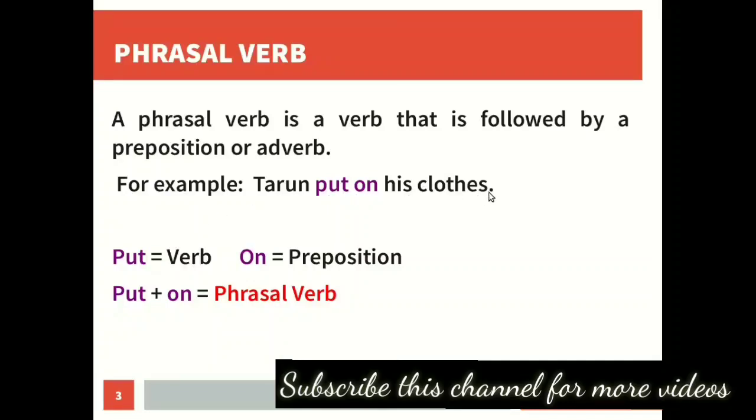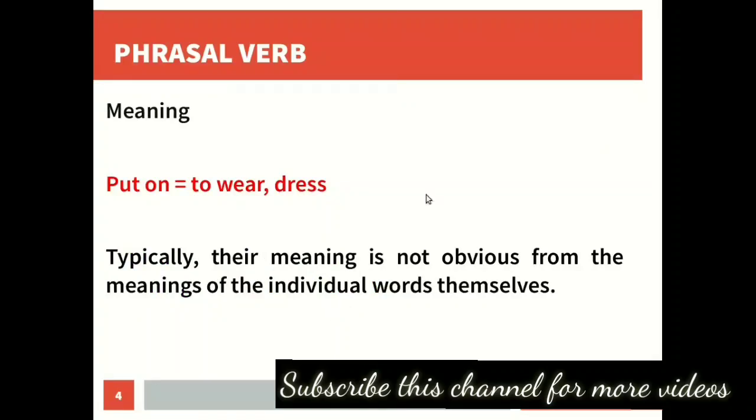When we put the verb and the preposition together, we get a phrasal verb. So the meaning of a phrasal verb will not be the same as its components. Put on means to wear or to dress.